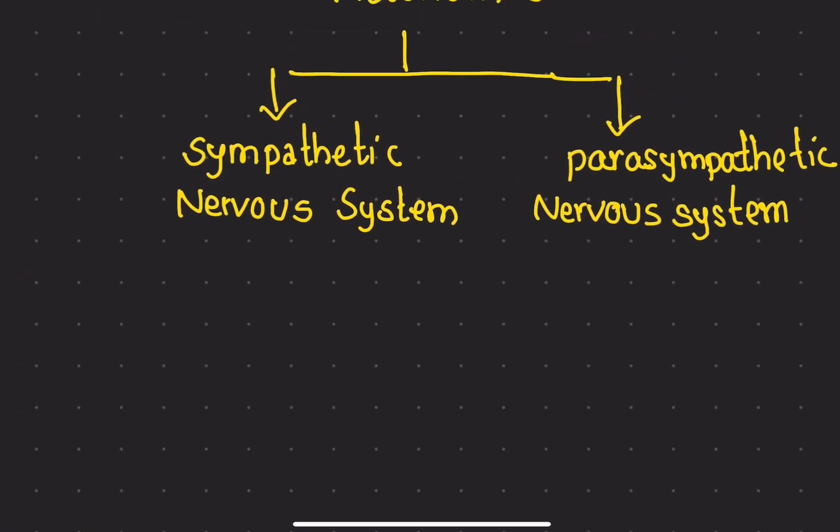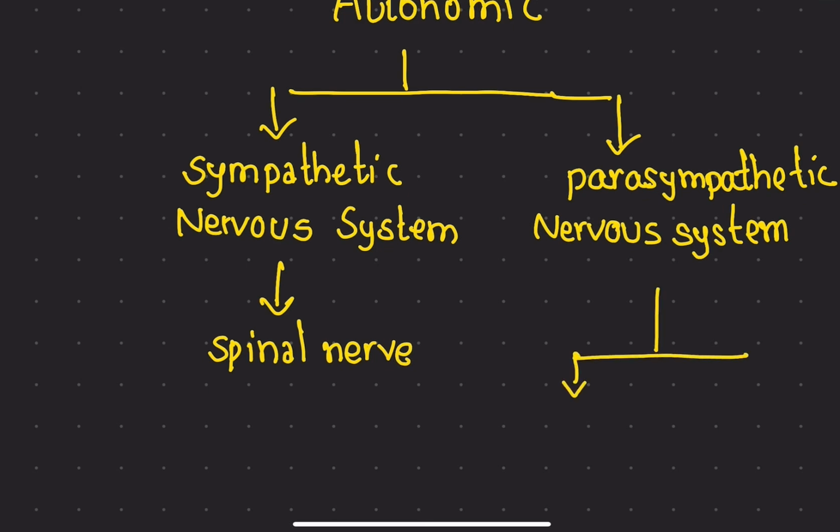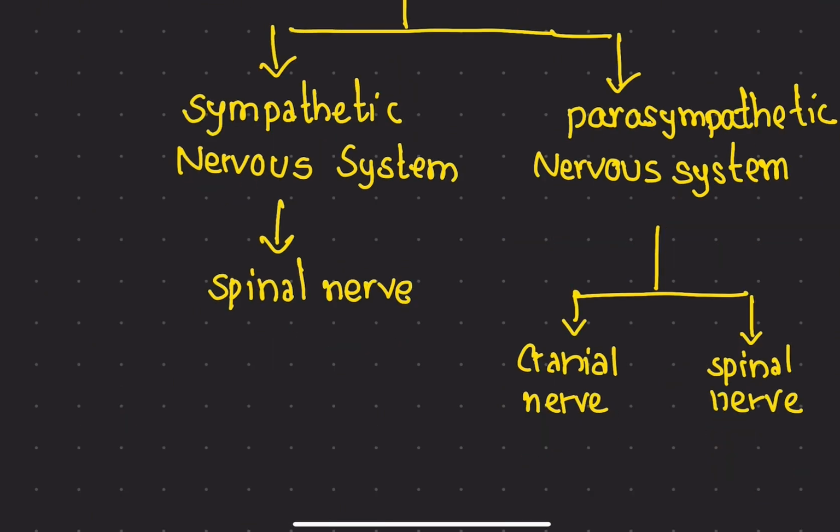The sympathetic nervous system includes the spinal nerve, whereas the parasympathetic nervous system includes both cranial nerve and also spinal nerve. The sympathetic nervous system does not include any kind of cranial nerves.